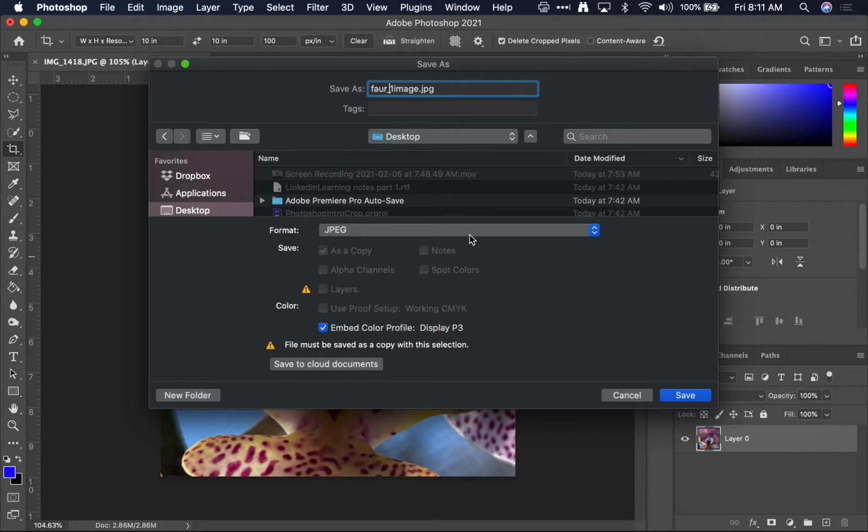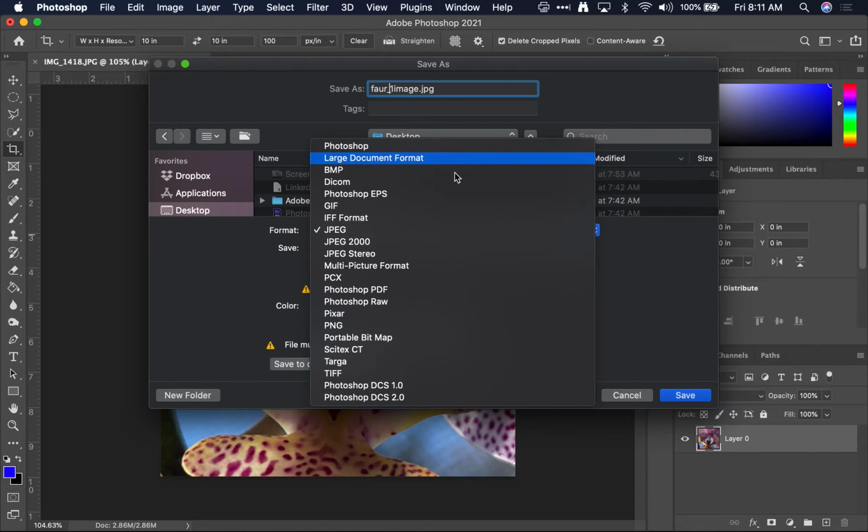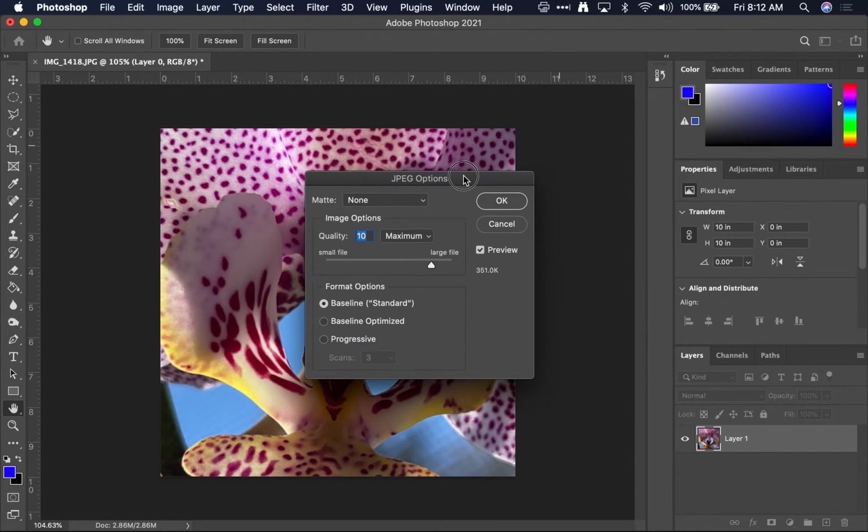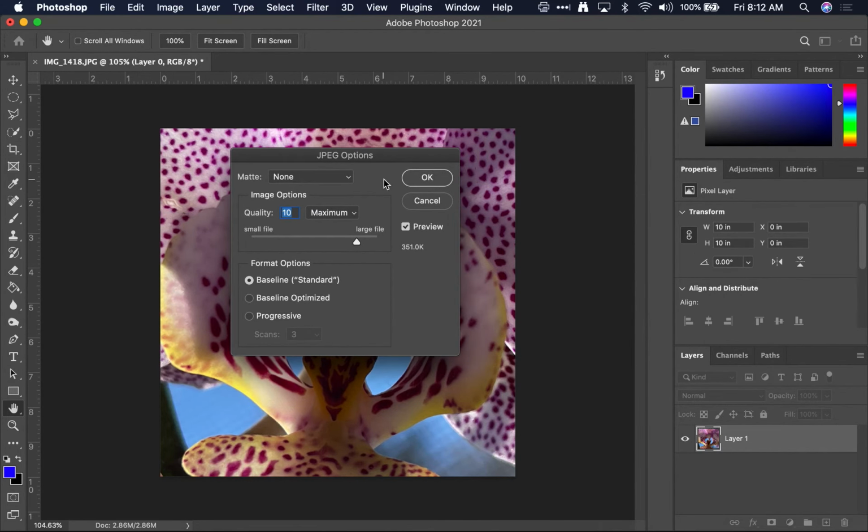I'm going to hit save as a JPEG. This is really important. There's lots of formats to choose. Normally we will be working with Photoshop, but when we go to an output format, we're always going to choose JPEG. It's just the best format. It doesn't have as many problems, and it's really small. We're going to hit save, and then there's one more window. You know you've done it right if you see this window.